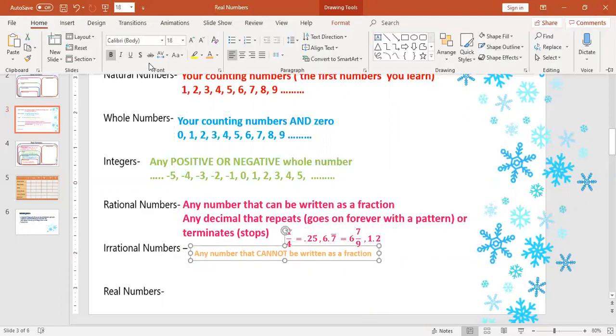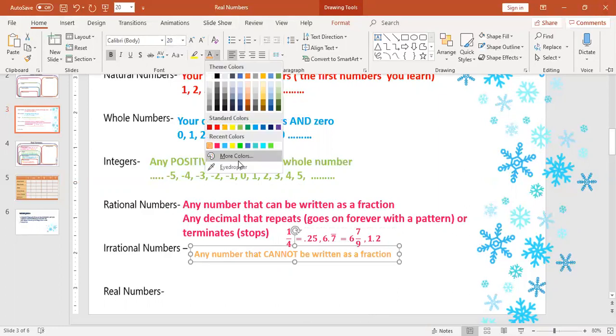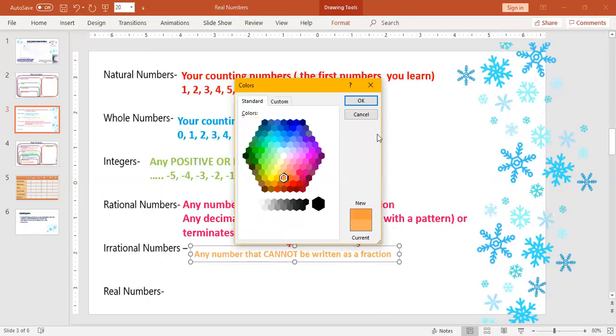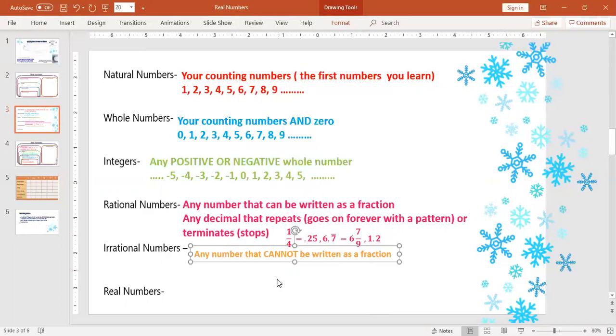First of all, I want to make this bigger because it'll be easier to see, and I want all the fonts to match. And second of all, I want to make it more orangey because I don't like that orange. Let's do more orange. Okay, that's better.